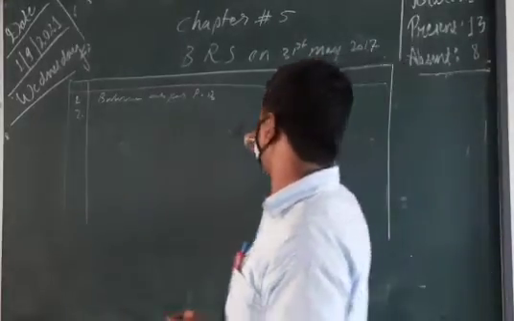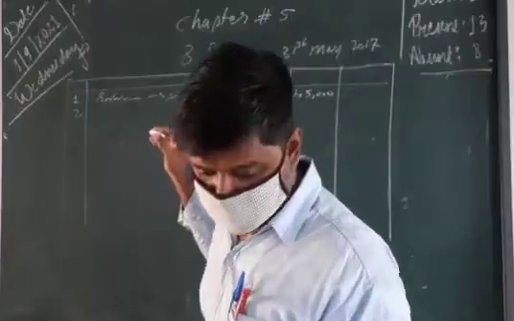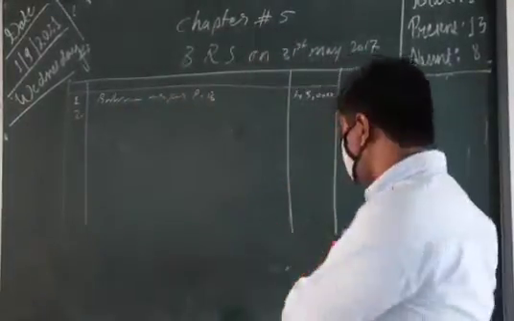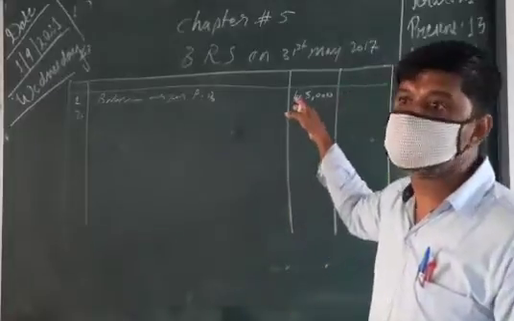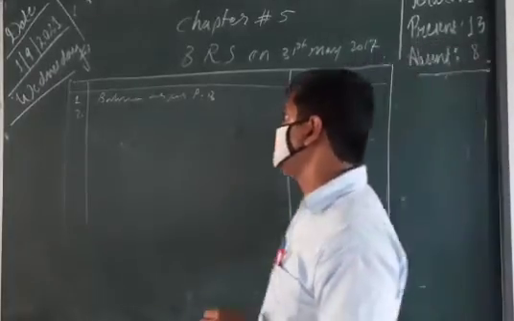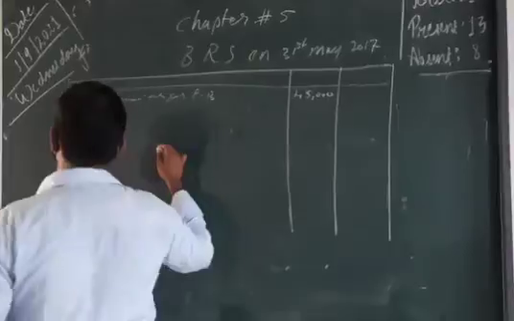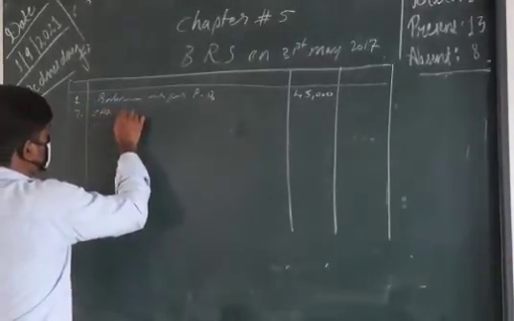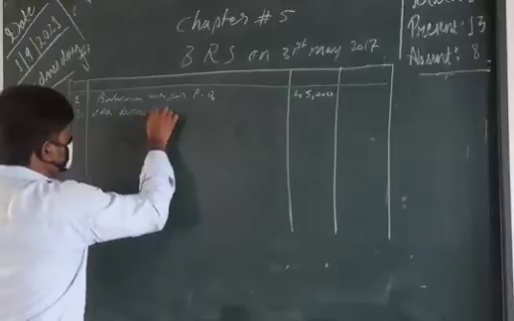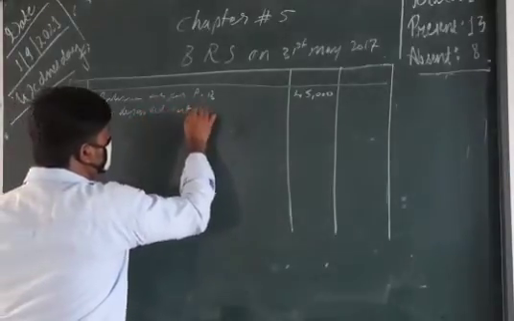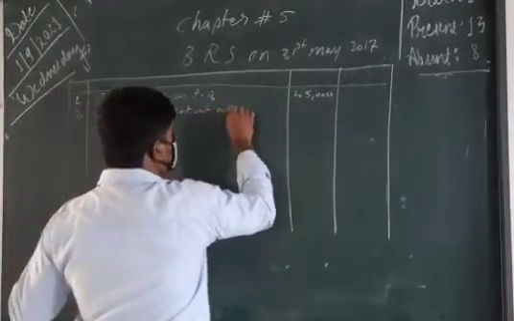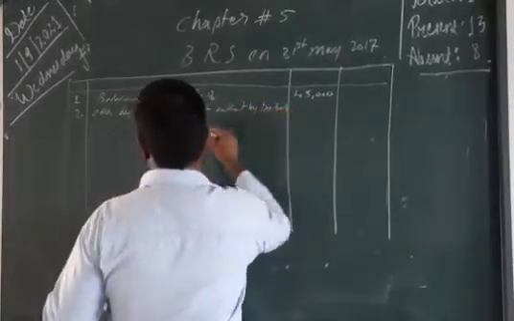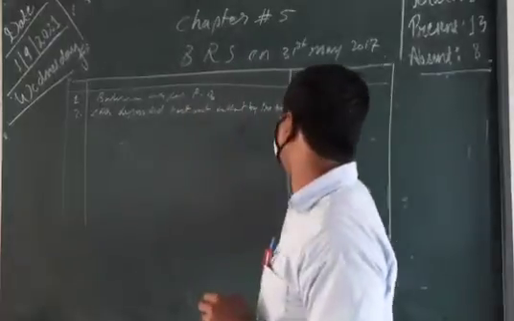There are two checks, but as I said, we need to show only the total amount, not separately. We mention: check deposited but not collected by the bank. Two checks, and that total amount we need to mention.